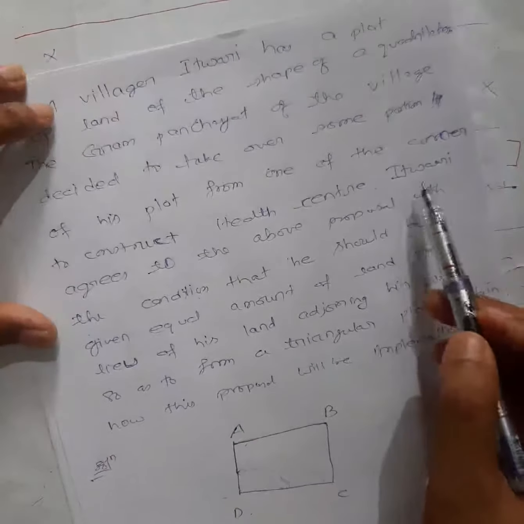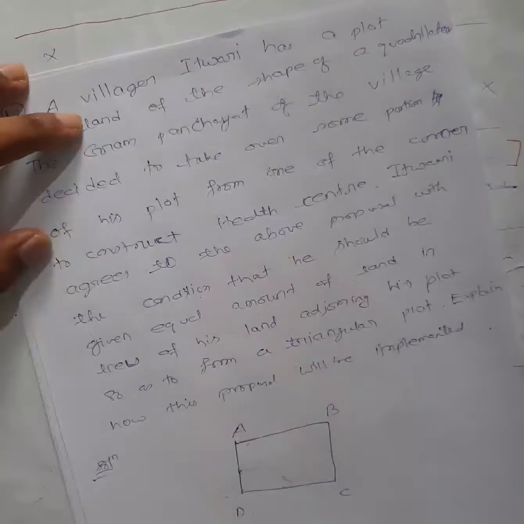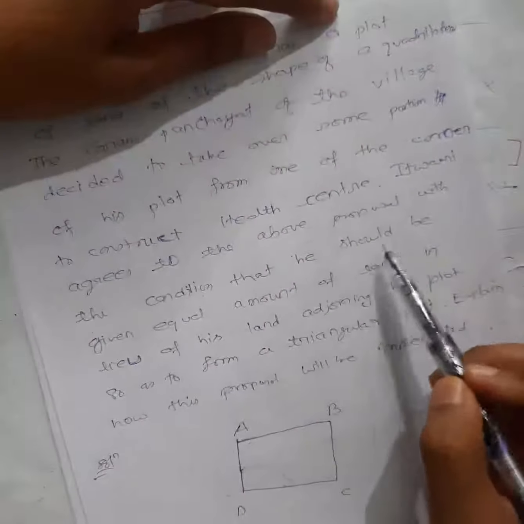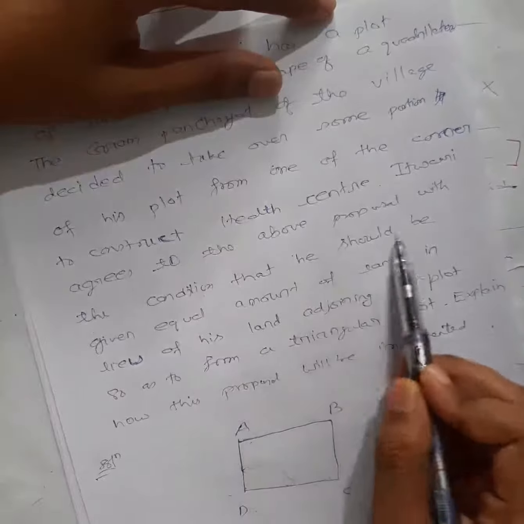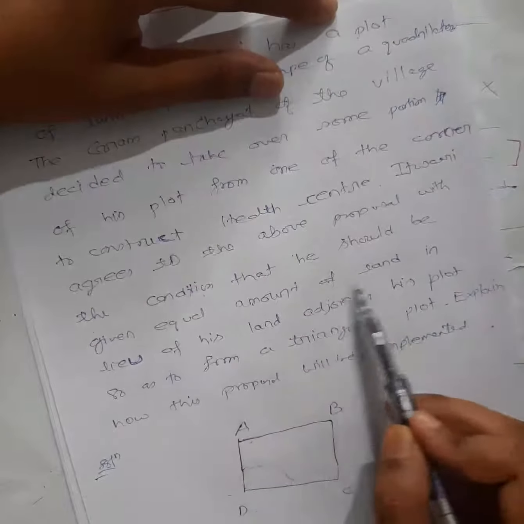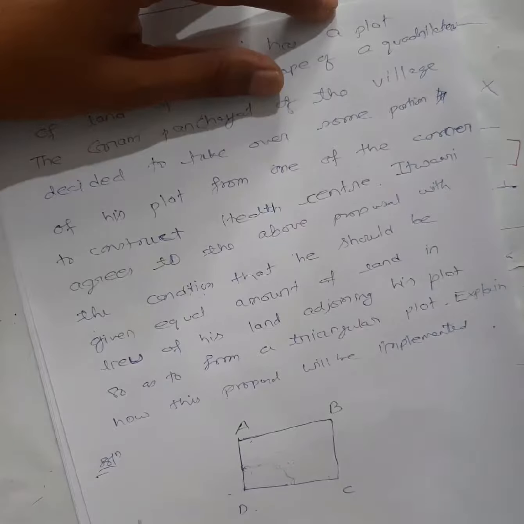But see here, they have given a condition. Itwari agrees to the above proposal. So he agrees to give a part of his land, right? Now see the condition he has put. He agrees with the condition that he should be given an equal amount of land in lieu, meaning an equal amount of land instead of whatever he will give. For example, with this land the Gram Panchayat plot is also connected, suppose.